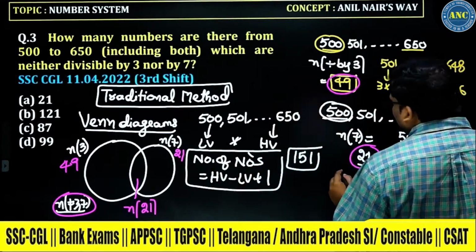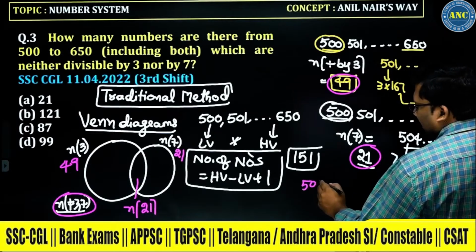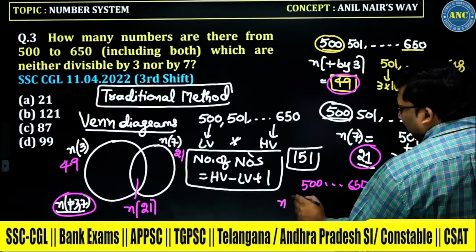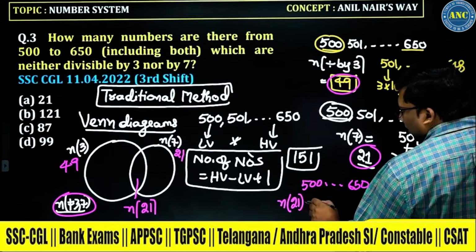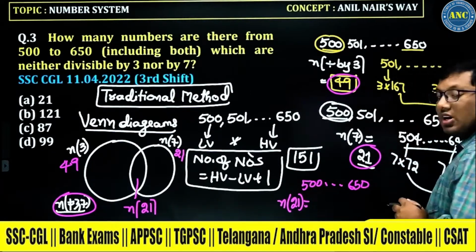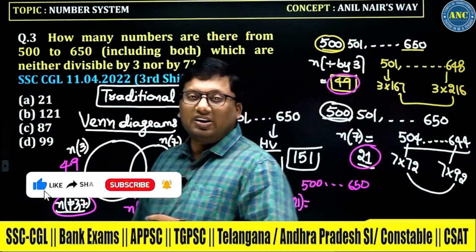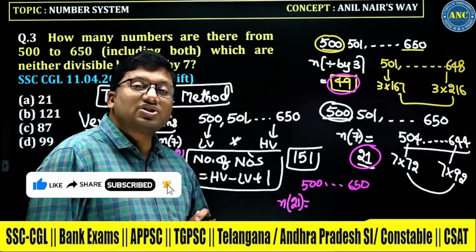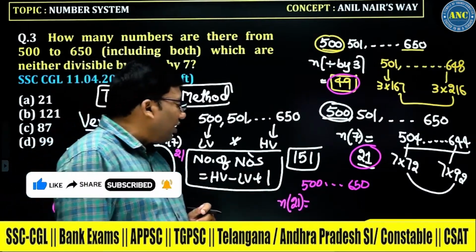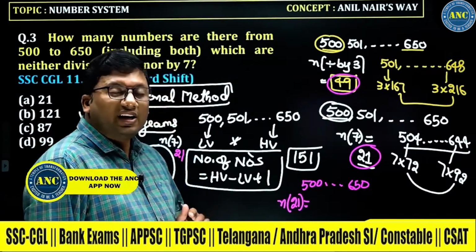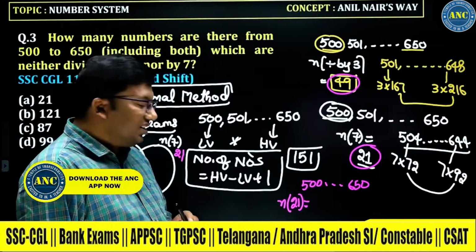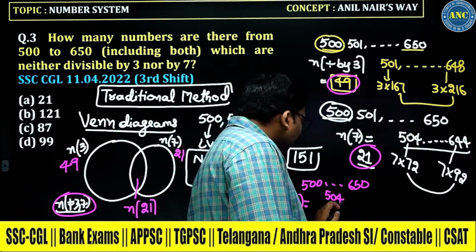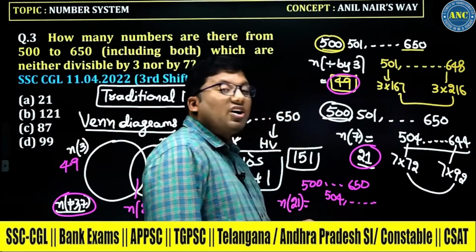N of 21. So next it is 500 to 650. N of 21. Listen carefully, sir. 21 will be. How much it will be? 21 twos are 42. 80. 21 threes are 63. I am dividing the smallest number by 21. 21 twos are 42. 80. 21 threes are 63. 17. That means smallest will be 504. Because I got 17.